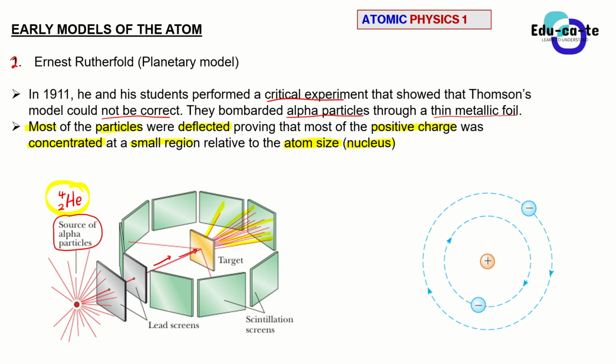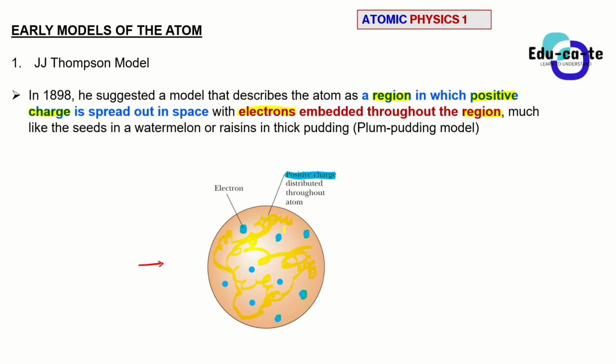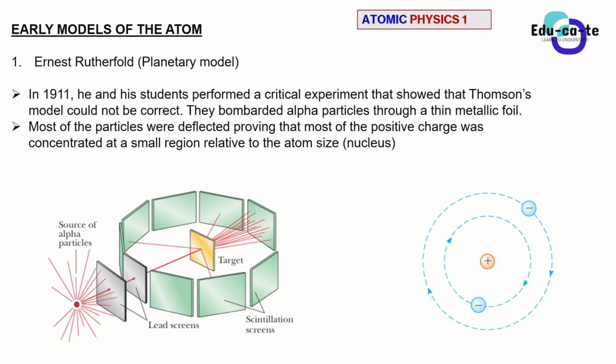Remember that J.J. Thomson's model said that an atom is just a region that is full of positive charges, with a couple of electrons embedded on top of it. By performing this experiment, Ernest Rutherford with his students were able to disprove that, because the alpha particles were scattered. This proved that most of the positive charge is found in a small region, a smaller area. And this area is the nucleus.